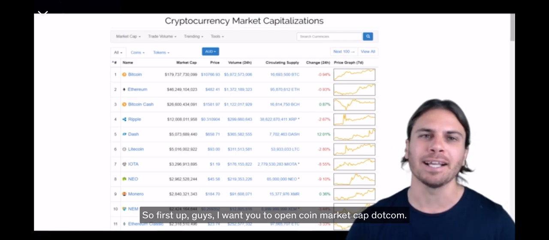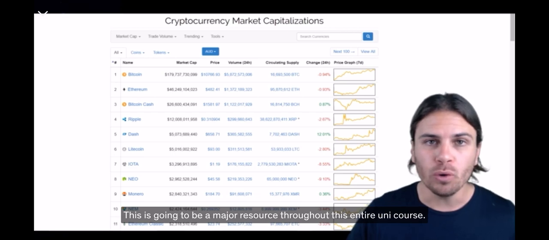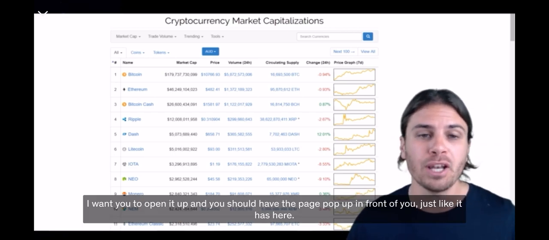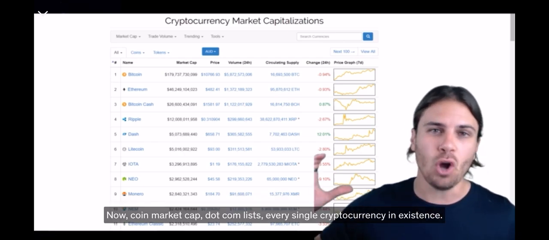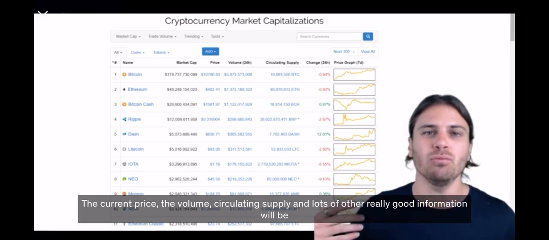To open coinmarketcap.com. This is going to be a major resource throughout this entire Udemy course. In the resources box here, you will see a link that says coinmarketcap.com. I want you to open it up and you should have the page pop up in front of you just like it has here. Now coinmarketcap.com lists every single cryptocurrency in existence, the current price, the volume, circulating supply, and lots of other really good information.